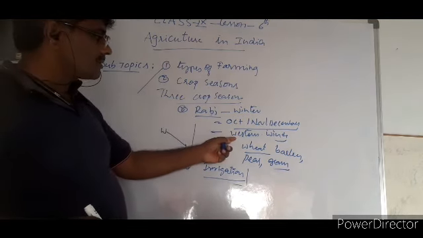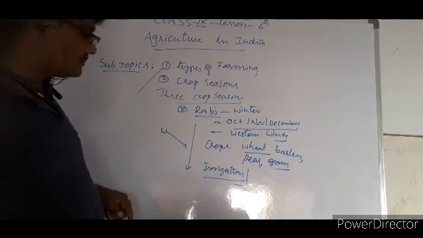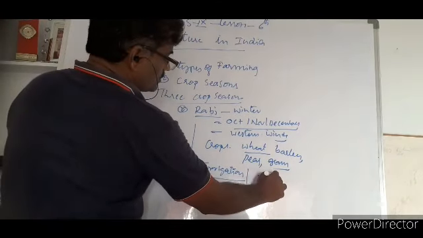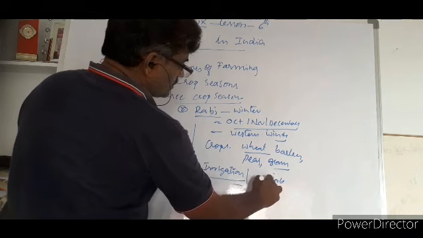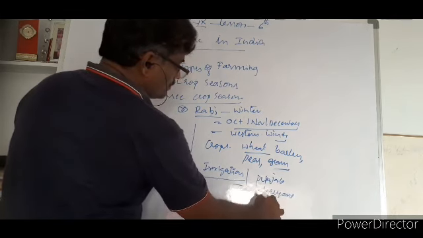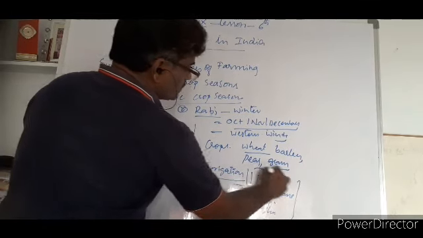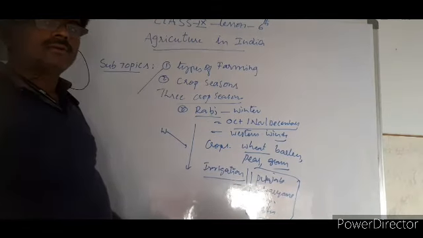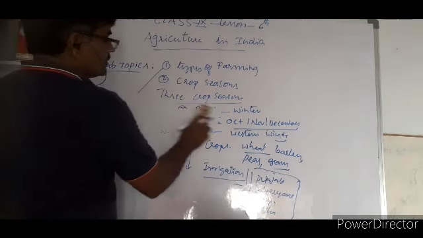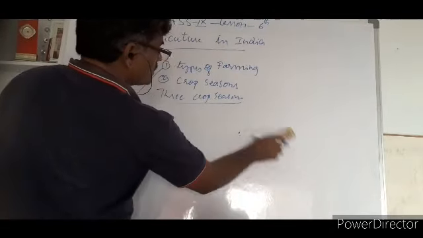The crop season is a major crop season because of what? Irrigation and western winds. We call them western cyclones. So that's why this crop season is successful in Punjab, Haryana, followed by UP, Bihar. So these are the places where Rabi is going well, right? This is about the second crop, the Rabi crop, which is also called the winter crop.